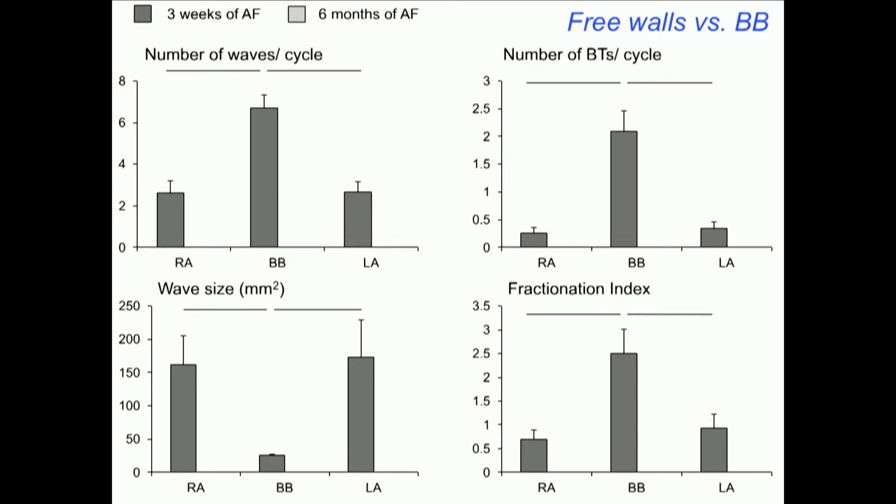And that's an interesting measure, of course, because these other measures require sophisticated analysis software. This is a more simple measure, the fractionation index. You can just tell by the electrograms that they're more fractionated in Bachmann bundle.